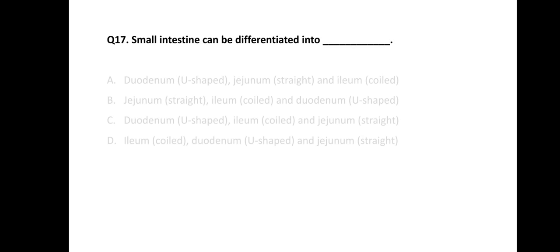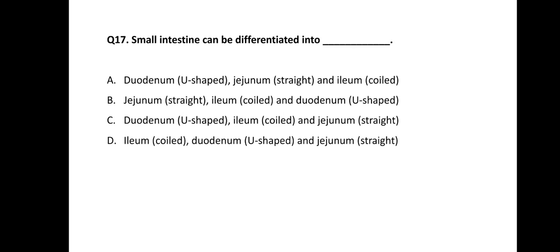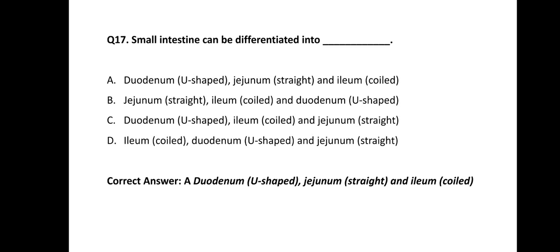Question number 17. A small intestine can be differentiated into, means what are the different parts of the small intestine? Options are: option A duodenum, U-shaped, jejunum, straight, and ileum. Option B is jejunum, ileum, and duodenum. Option C is duodenum, ileum, and jejunum. And option D is ileum, duodenum, and jejunum. So the correct answer of this question is option A.